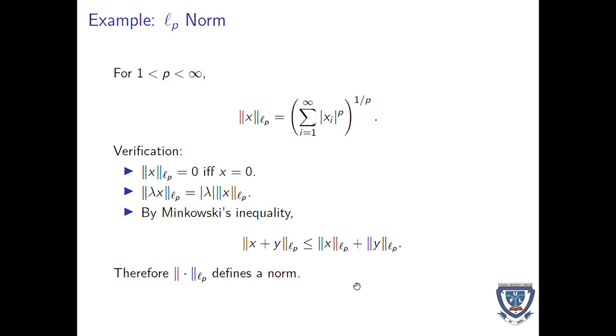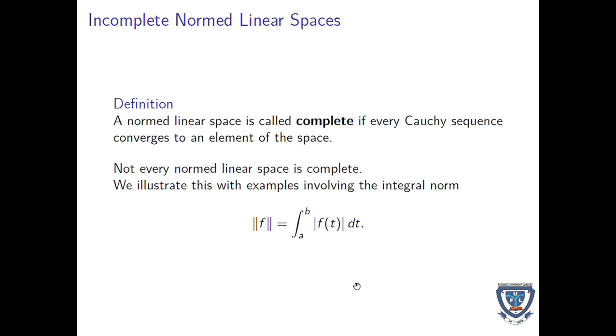They're always 0, or positive, sorry, and can only be 0 if x is 0. Their scalar product can actually be seen, and Minkowski inequality can be used to show their triangle inequality, thereby proving that it is a norm. Now, hopefully, I want to believe that you know what LP norms are. These are sequence norms.